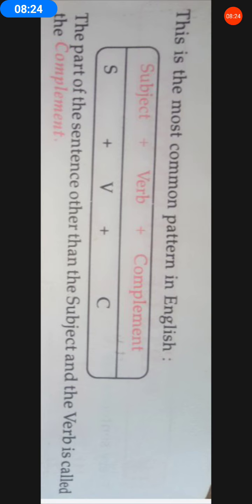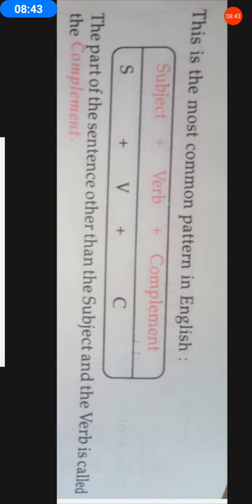The part of a sentence other than the subject and the verb is called what here? Complement. That is what you have noticed in the previous page in the form of a table where you studied the examples in detail. This is about the parts of a sentence.